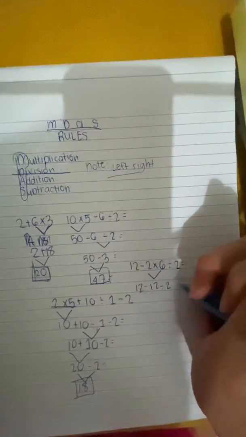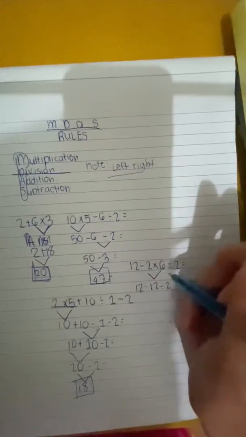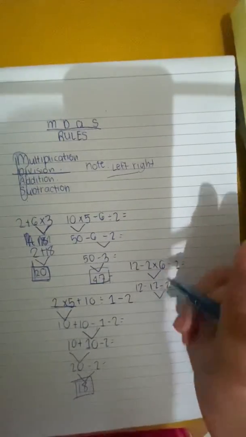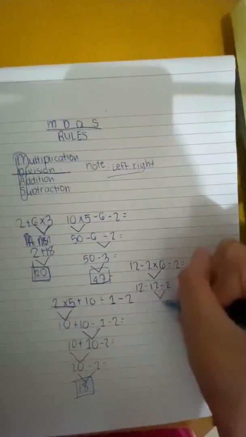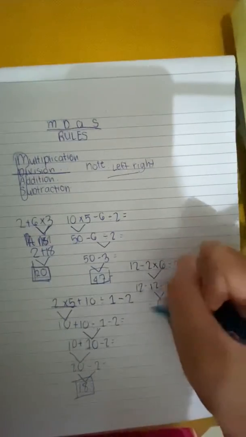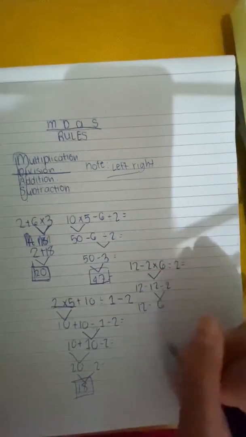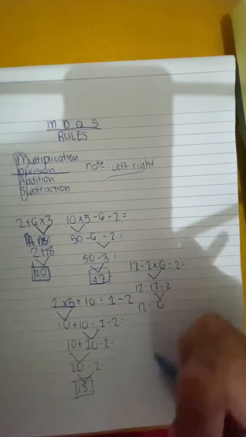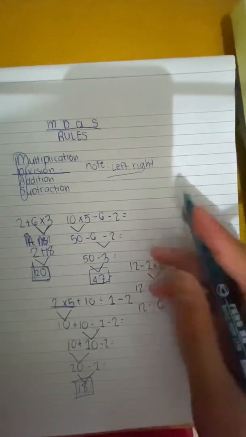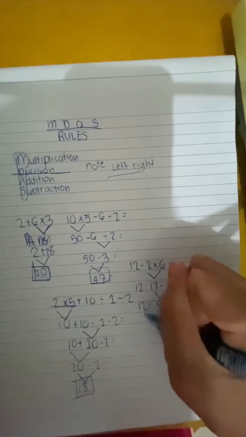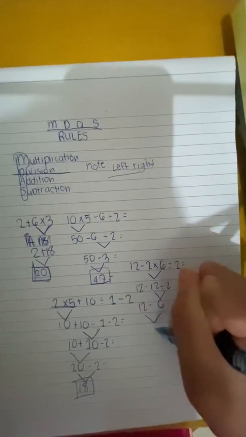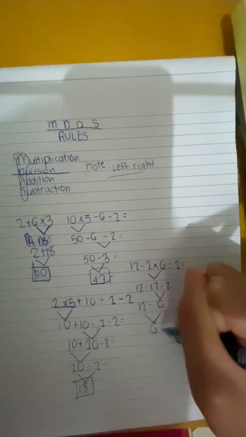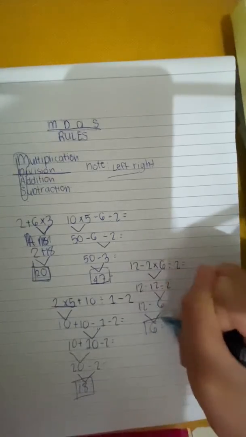So what is 12 divided by 2? Correct, 6. Minus 12, you have to bring that down. Now, it is the only operation that is left. So what is 12 minus 6? 6. Correct. So that is your final answer.